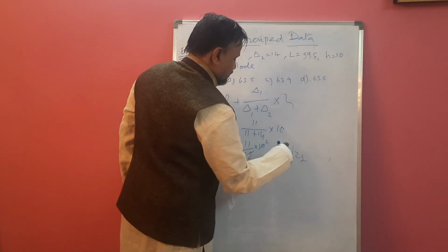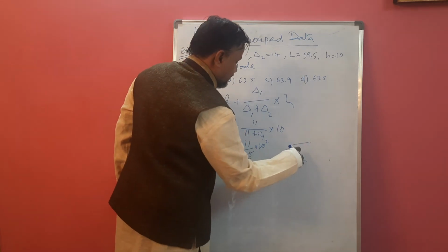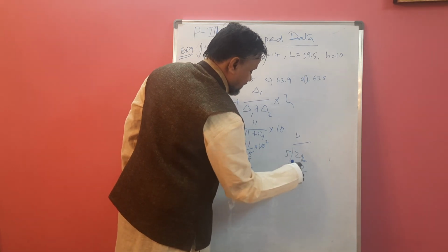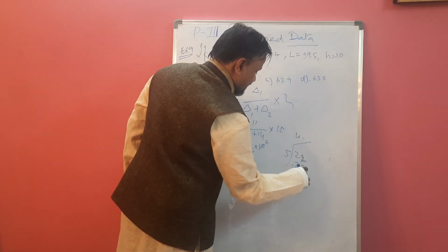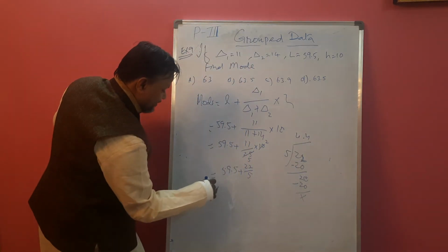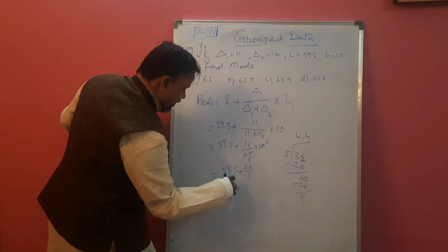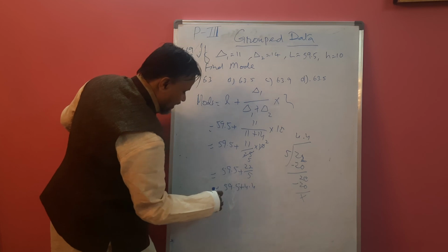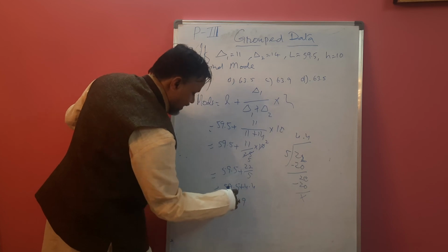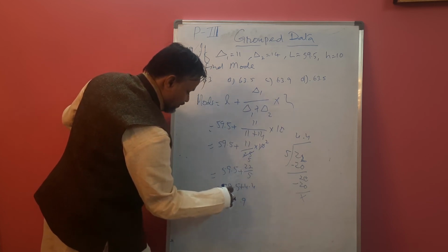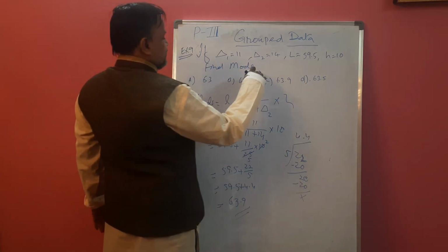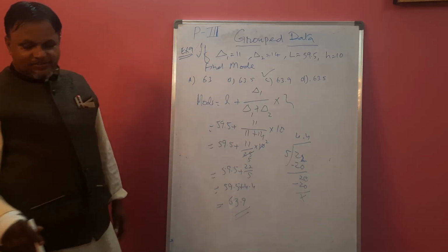Divide 22 by 5. 5 4s are 20, put point here. So this is nothing but 59.5 plus 4.4. Add the numbers. One decimal place is there. 5 plus 4, 9. Put point. 9 plus 4, 13, 3, carry 1. That's 63.9. So the third option, that is C, is your answer.